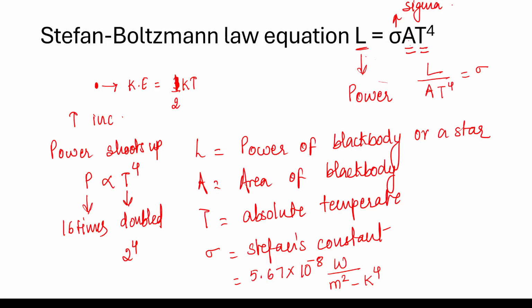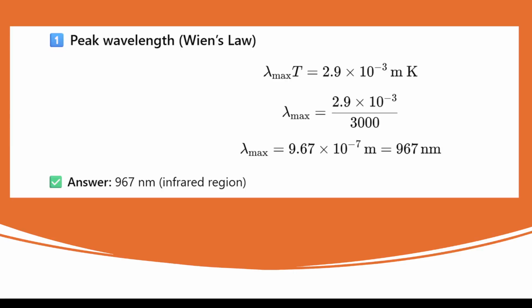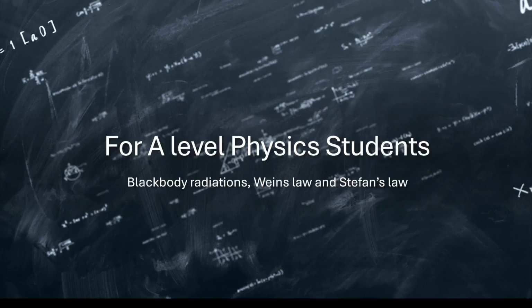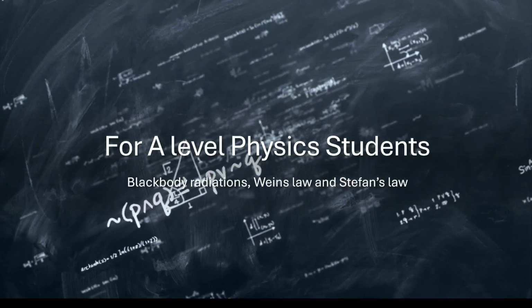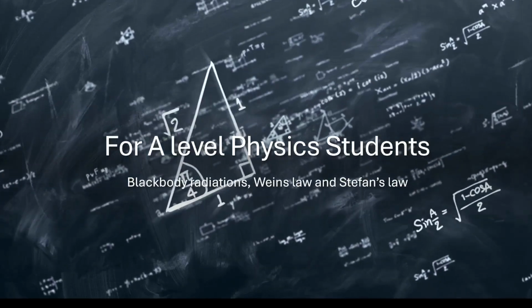That's it. I think that's all I'm doing today. So the three things: blackbody radiation, Wien's law, and Stefan's law. They are very simple. The only thing is you just need to know them.